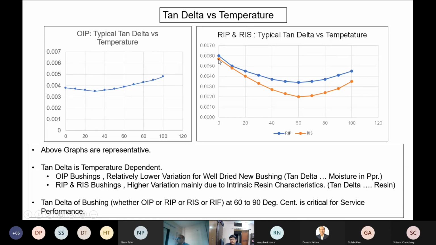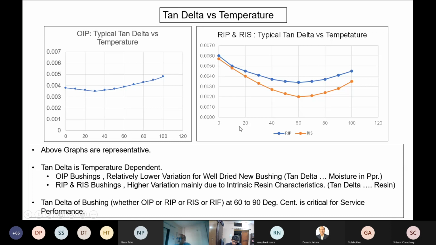Whereas the curves for RIP or RIS are almost like hockey sticks, where the lowest tan delta temperature is around 60 degrees centigrade. In case of OIP, at least in our experience, the lowest tan delta value is somewhere around 30 to 40 degrees centigrade.